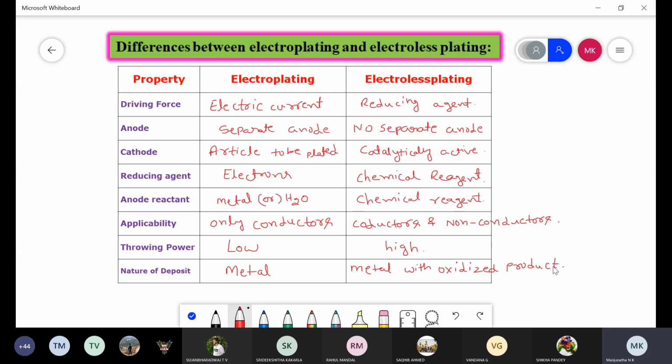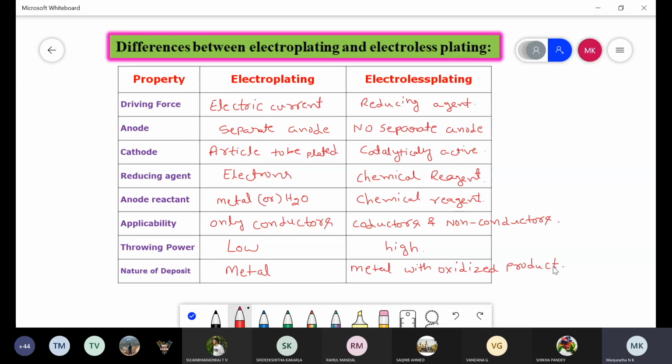Another is the reducing agent. Electrons act as the reducing agent in electroplating; in electroless plating, it is a chemical reagent. Another is anode reactant. Either metal or moisture or water acts as the anode reactant, but in electroless plating, it is the chemical reagent, because the reducing agent we are using itself undergoes oxidation after the reduction of metal ions into metal atoms.